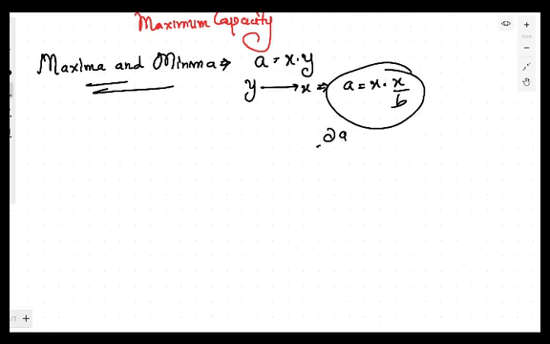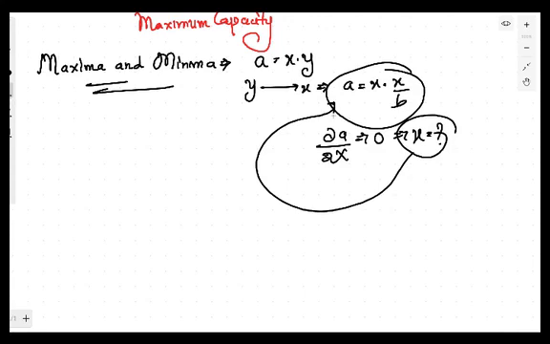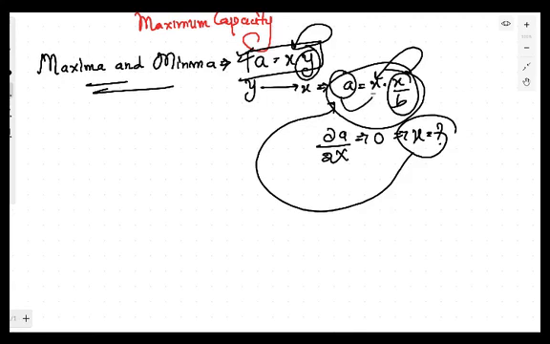Then what you will do, you will just differentiate this function with respect to this variable and put it equal to 0, so that you can get the value of this variable for which this function is maximum or minimum. So what we were doing, we have a multivariable function, and in that function we used to convert that into a single variable function. Y को x की terms में convert करते थे. After converting y into the terms of x, you have to just differentiate that function with respect to the variable, and then calculate the value of that variable for which that function will be maximum or minimum.